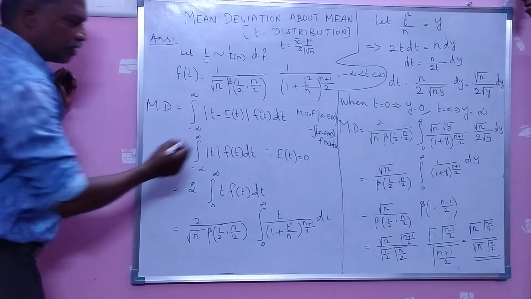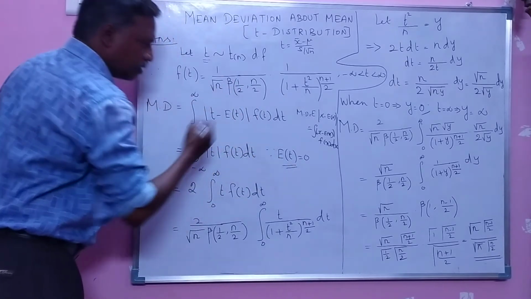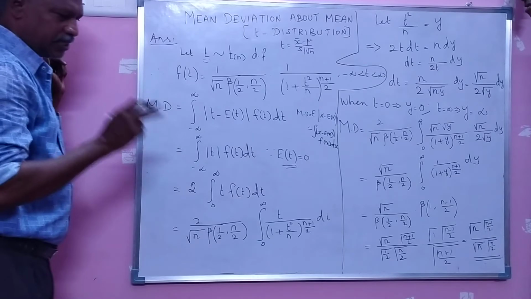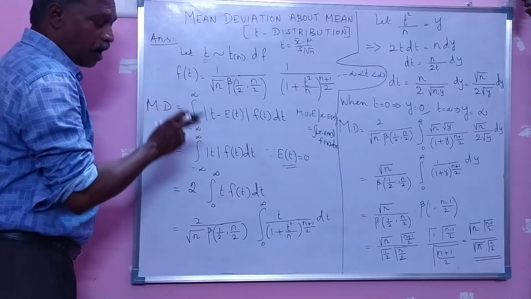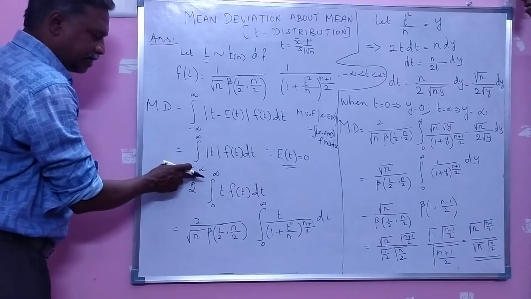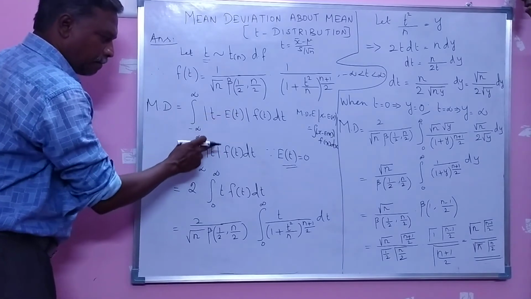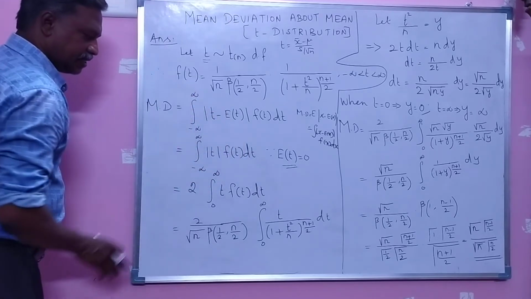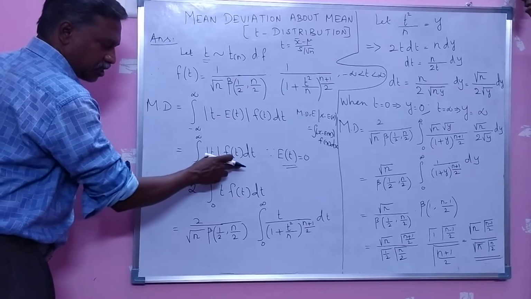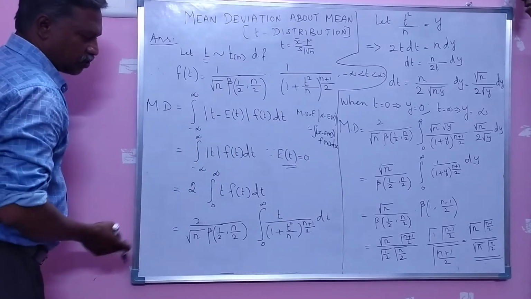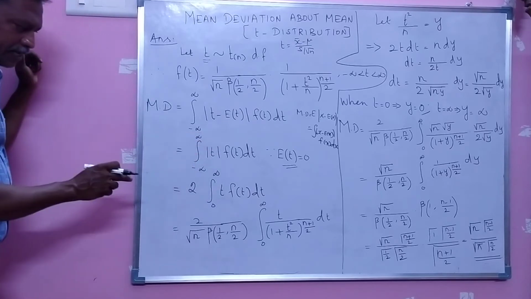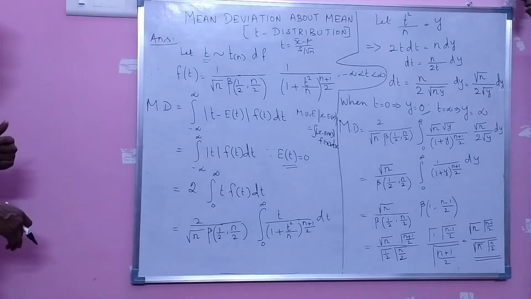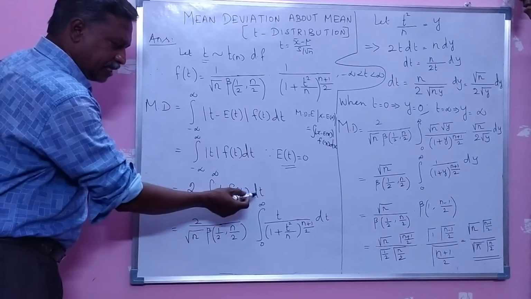For the t distribution, the expected value of t is nothing but the mean, and the mean of the t distribution is 0, since the t distribution is symmetrical about 0. So we have the integral from minus infinity to plus infinity of modulus t into f of t dt. Since f of t is a symmetrical function about the line t equal to 0, this integral can be written as 2 into the integral from 0 to infinity of t into f of t dt.